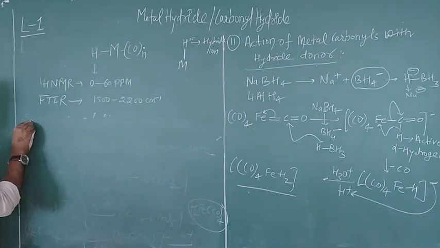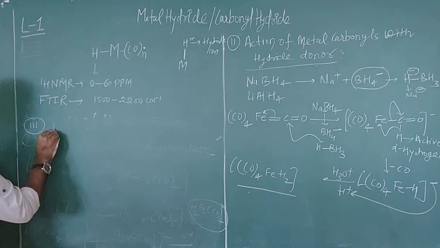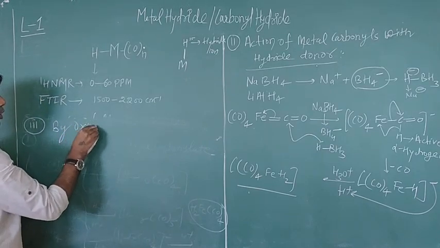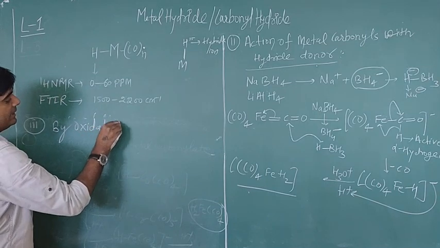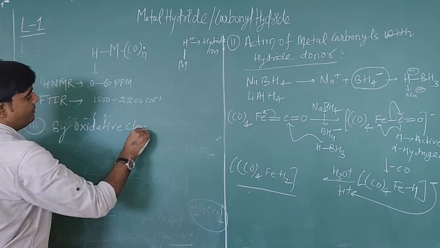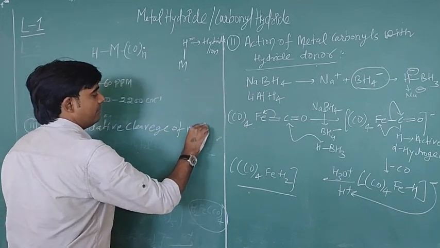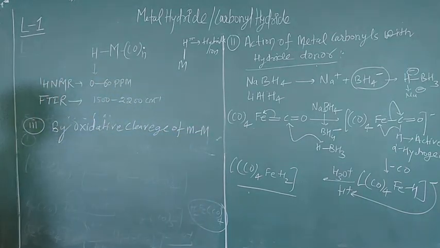Okay, it is the third method, by oxidative cleavage of metal bond, or by direct method. It is also known as the direct method.